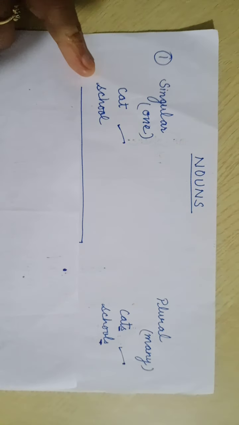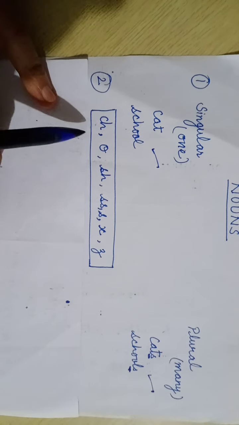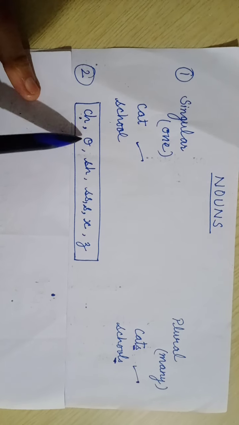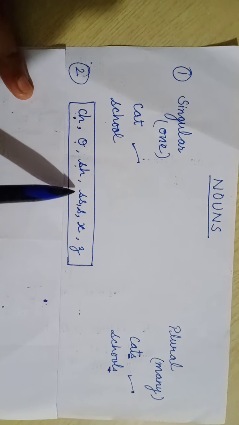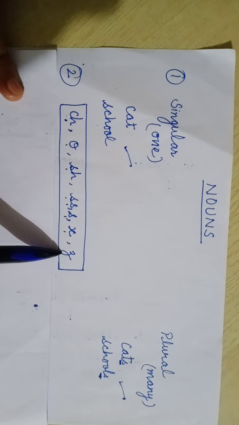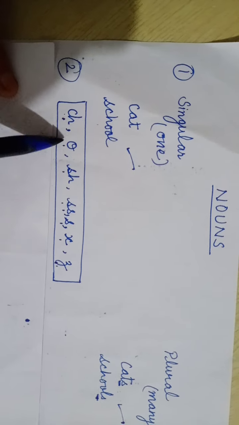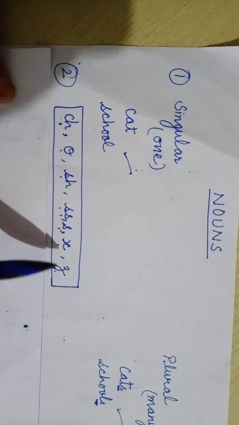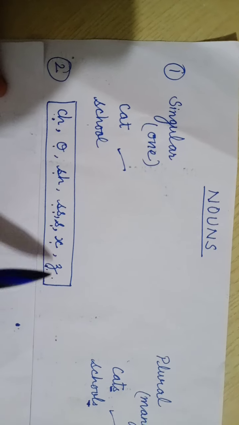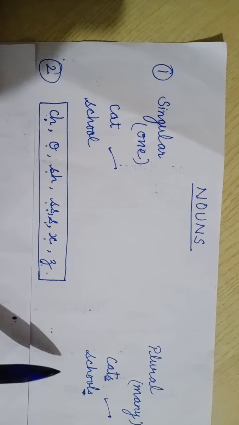Next type, children: there are certain words that end with ch, o, sh, double s, x, and z. If a word ends with one of these, then we have a different pattern of converting a singular noun into a plural noun.